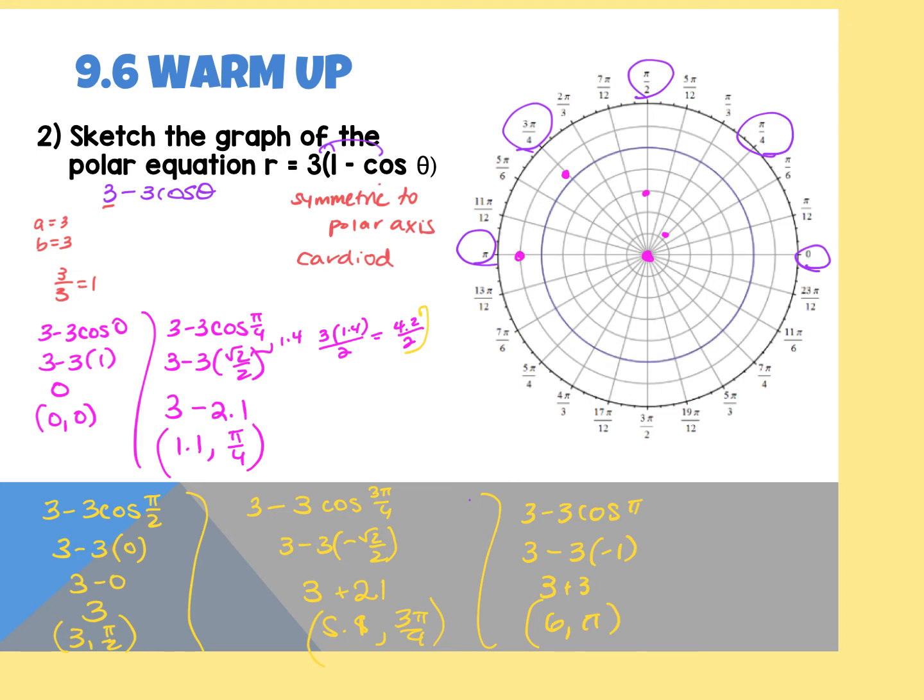6, pi. Then all the points I have at the top, I'm going to duplicate down on the bottom because this is symmetric to the x-axis, or the polar axis. So that 5.1, 3 pi over 4 is going to become 5.1, 5 pi over 4. The 3, pi over 2 is going to become 3, 3 pi over 2. And then the 1.1, pi over 4 is going to go to 1.1, 7 pi over 4. And then I connect them.